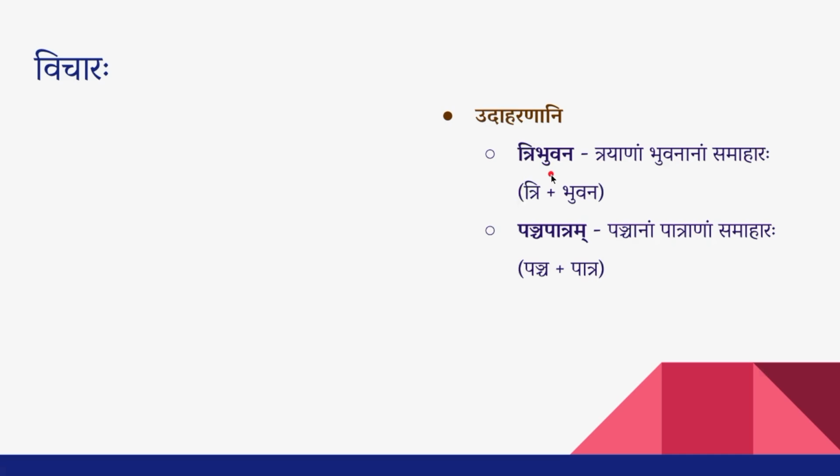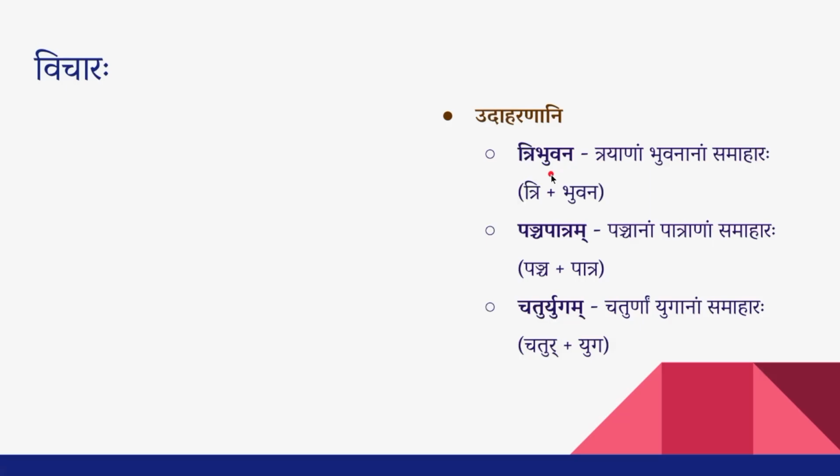Panchapatram. Panchanam Patranam Samaharaha. Again, Pancha plus Patra, the Uttarapadam ends with Hrasva Akara, but the form is Panchapatram, not Panchapatri. Next example, Chatur Yugam. Chaturnam Yuganam Samaharaha. Here the Uttarapadam is Yuga, which ends with Hrasva Akara, but still it is Chatur Yugam. It is not Chatur Yugi. Now let us see why the Apavada does not work here.